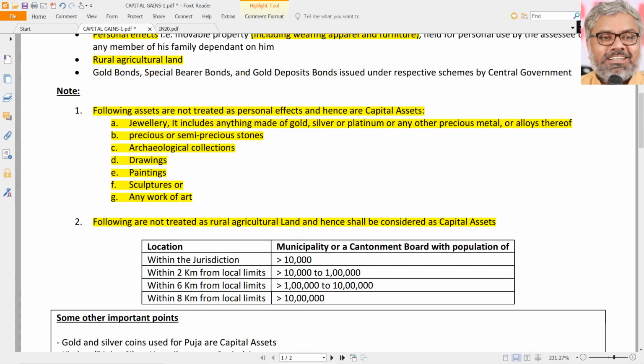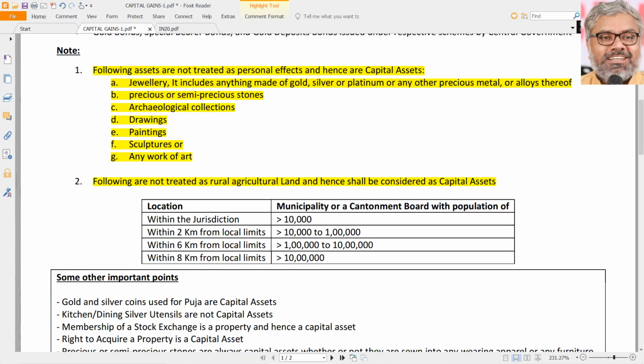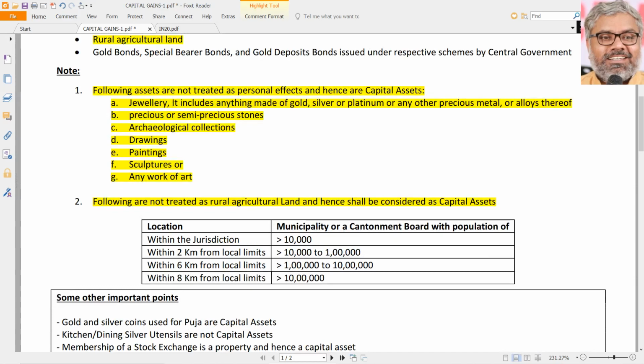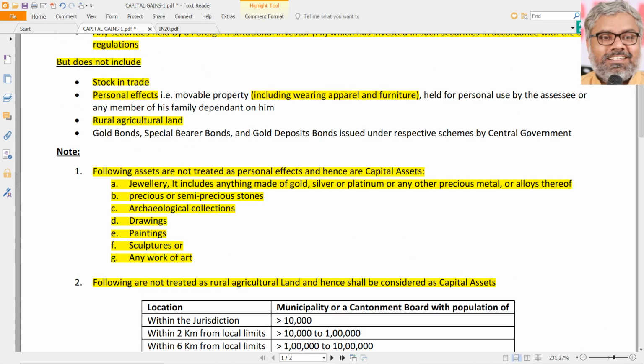But once again, a lot of times it so happens people think that their land is rural agricultural land. No, sir. It is not rural agricultural land automatically. It will be the aerial distance, measured within 2 kilometers, 6 kilometers or 8 kilometers from the local limits of a municipality or cantonment board. That distance of 2, 6 or 8 kilometers is measured as aerial distance. So a lot of times, in the vicinity of any big city, or even a small municipality or town, most of the lands will be urban agricultural lands by this definition.